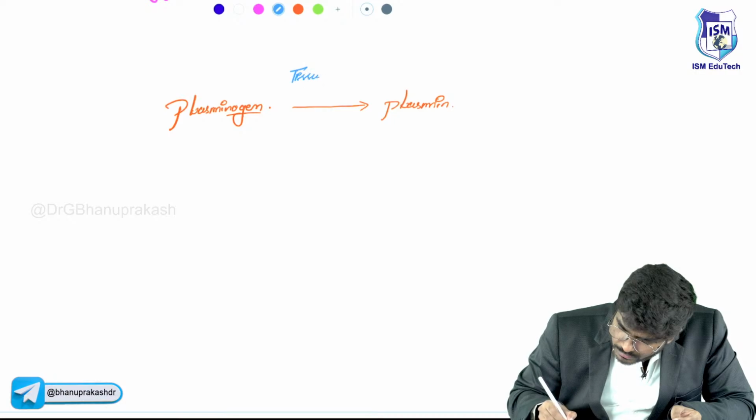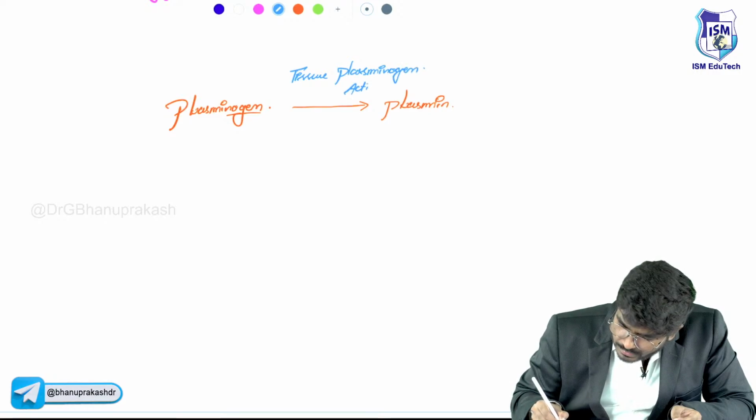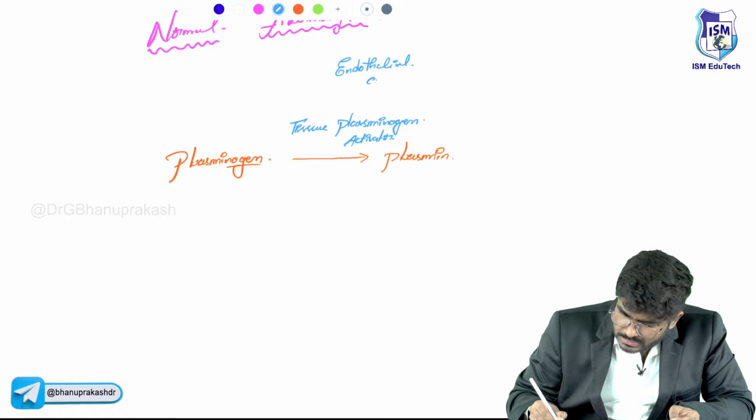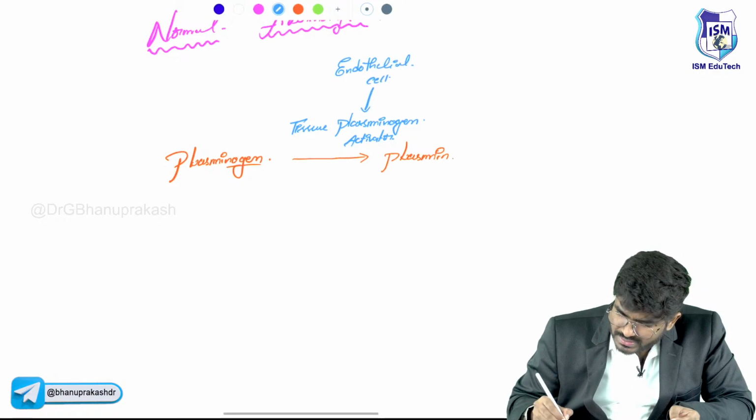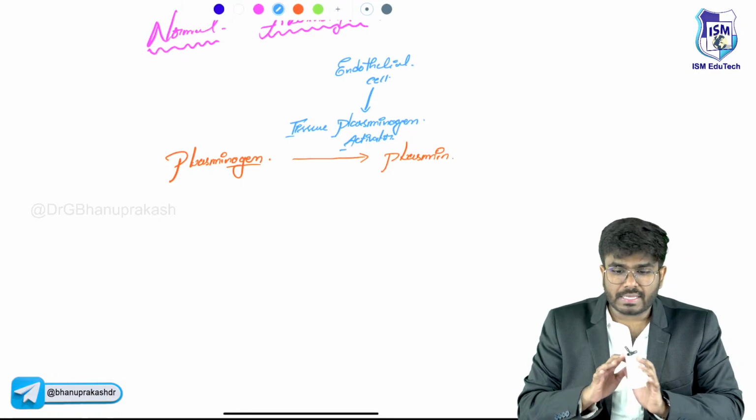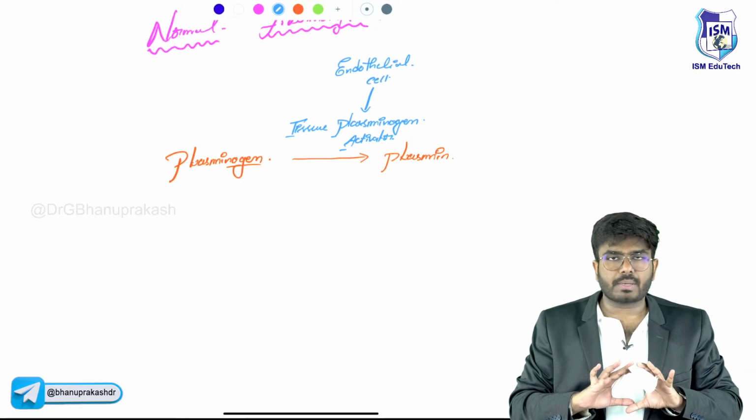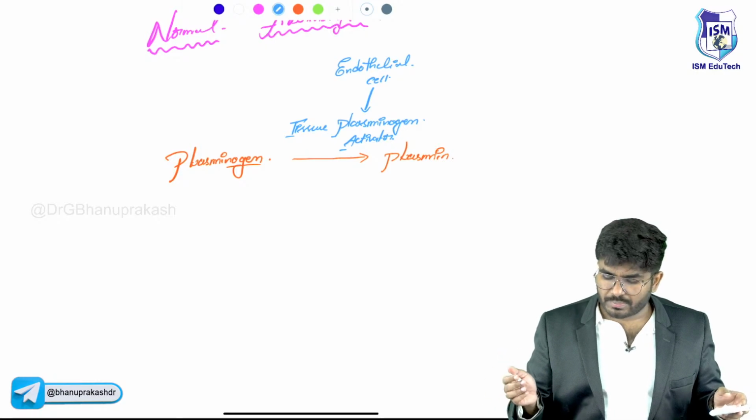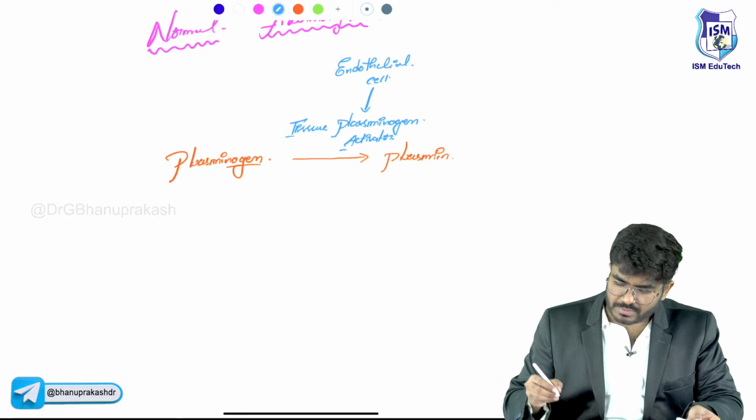Tissue plasminogen activator. So who produces this tissue plasminogen activator? Endothelial cells. They release this molecule called TPA. Once the healing is completed, and the blood vessel is properly lined with endothelial cells, these endothelial cells produce tissue plasminogen activator, which will convert the plasminogen into plasmin.